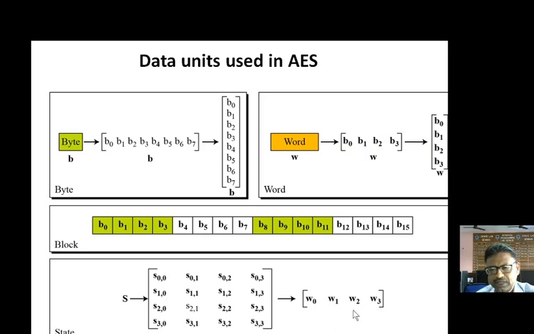So state can be represented in the form of 4 words. Individual words are of 32 bits. So ultimately, the block size is 128 bits and the state is also 128 bits, either we are representing it in the 4 by 4 matrix, or in the form of a 4 word matrix.